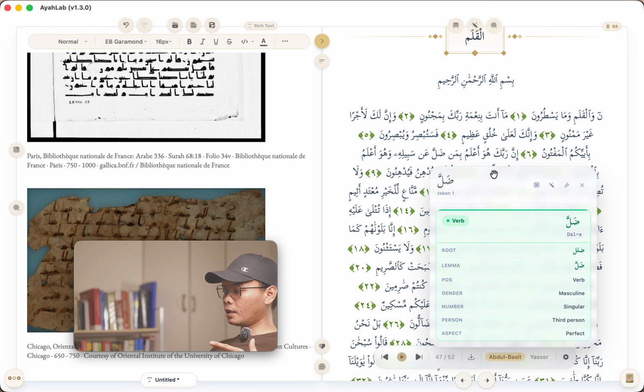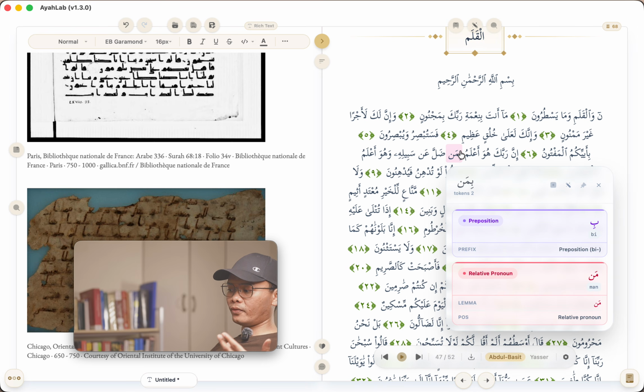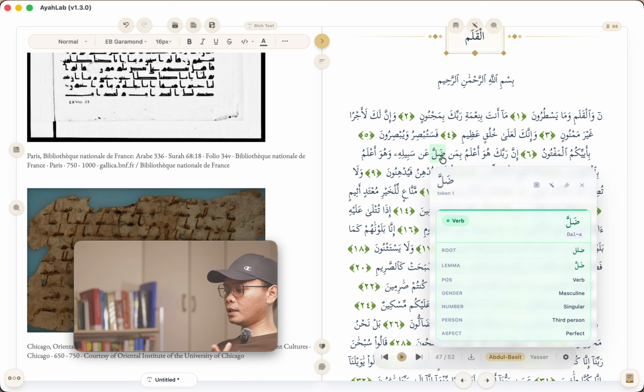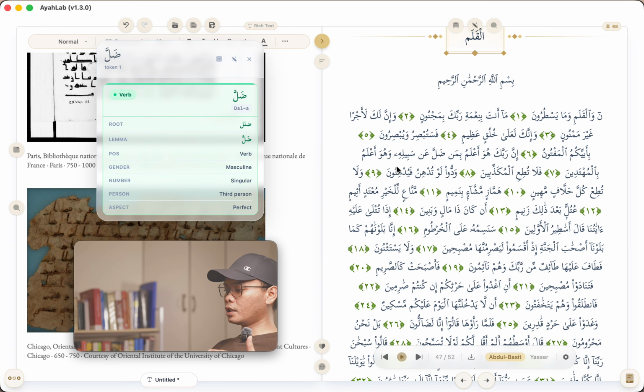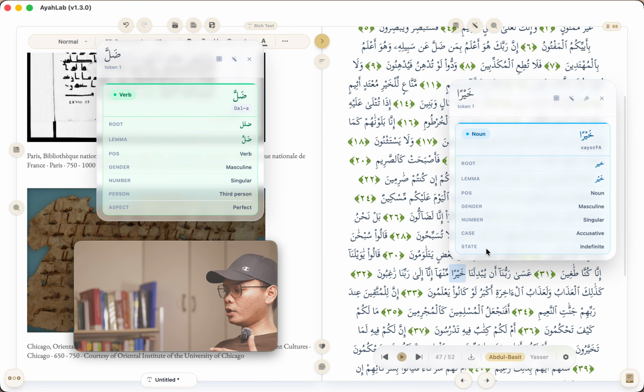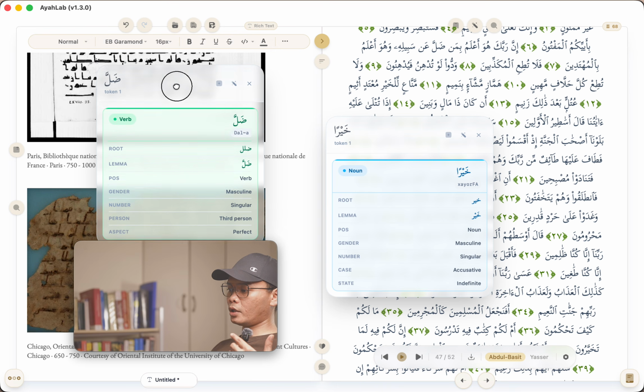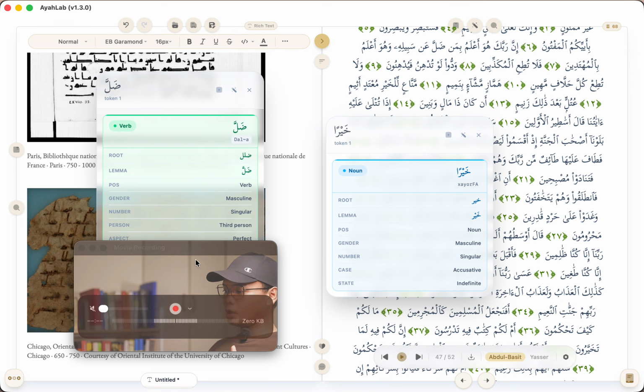So if I click that, for example, any word morphology in this case, and then I click outside, it will go away. But if I click this and then click pin, it will get pinned, so that I can just drag it. Then I'm going to click another one and say pin, and that would be pinned as well. So now I can study both, for example, right?